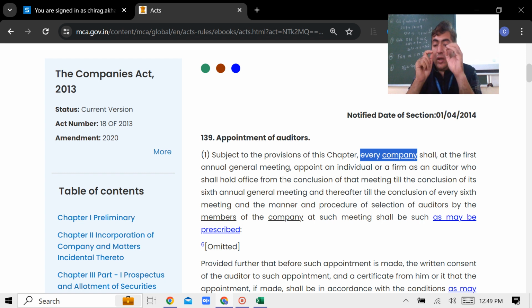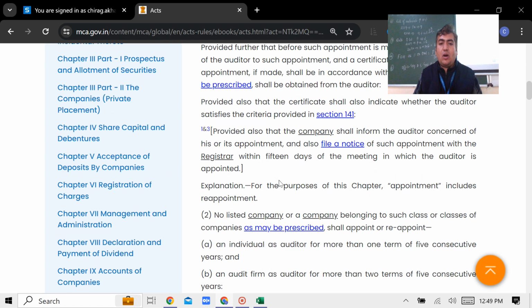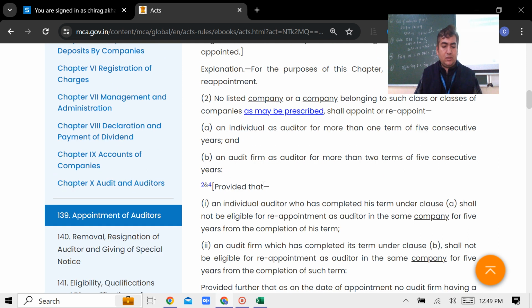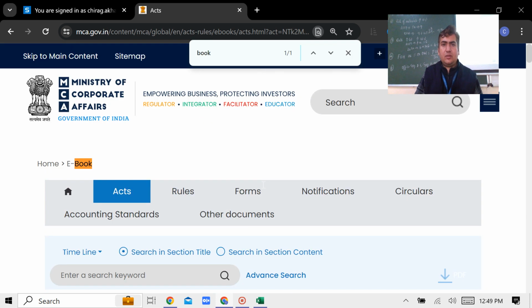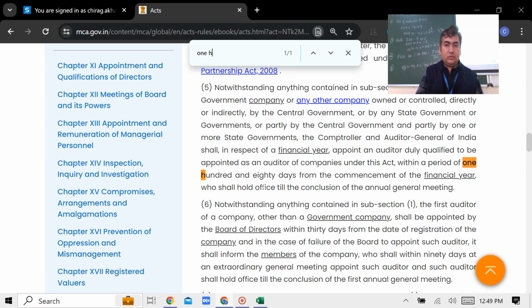No, because when you come to the government audit topic, exactly. Do you know what makes this difference?